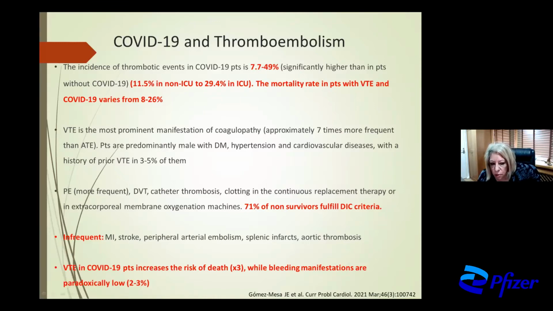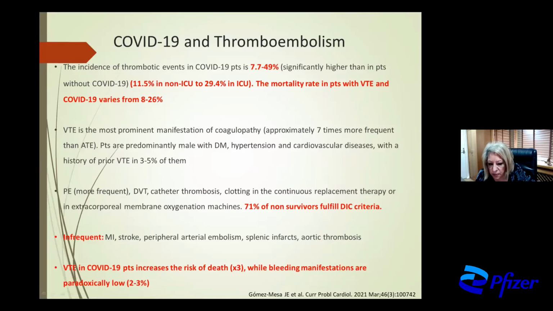The more frequent manifestations are pulmonary embolism, deep vein thrombosis, catheter thrombosis, clotting in the continuous replacement therapy or in extracorporeal membrane oxygenation machines, and infrequent manifestations are myocardial infarction, stroke, peripheral arterial embolism, splenic infarcts, and aortic thrombosis.